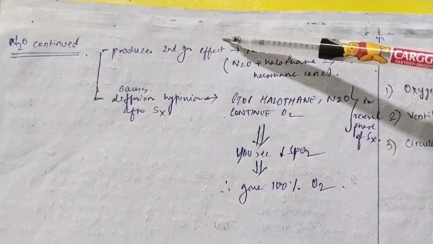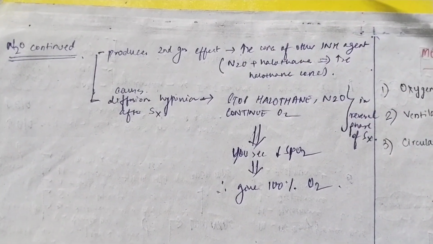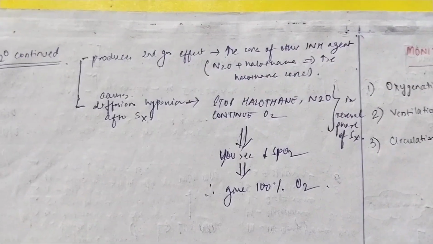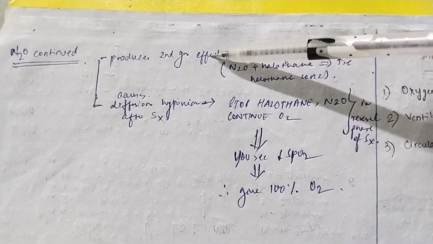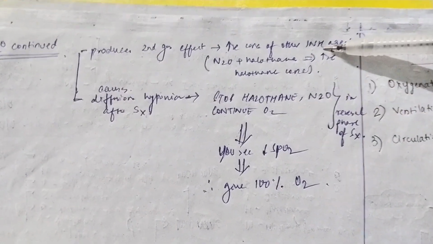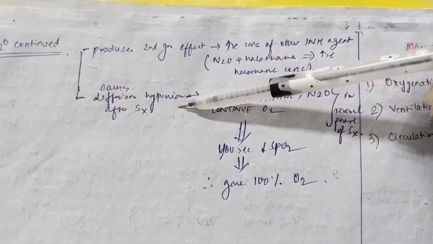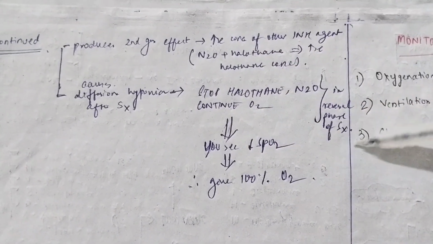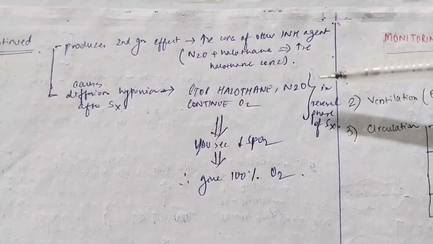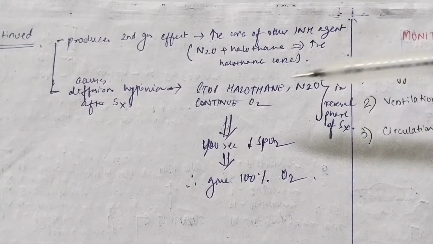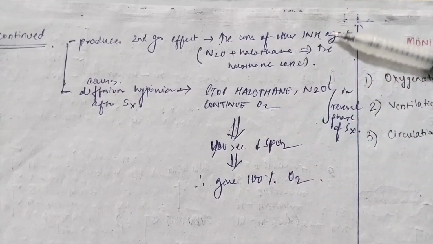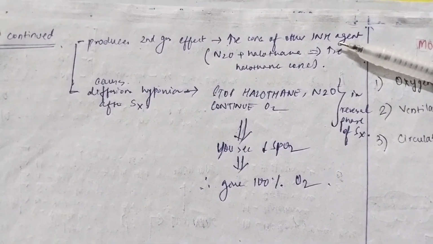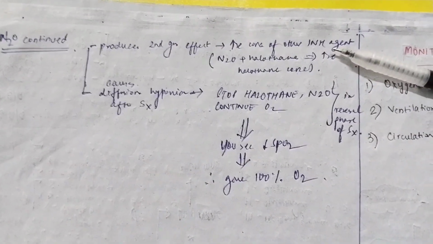Now, N2O causes certain side effects, like it causes the second gas effect. Although this is not a side effect, this is a good thing: if you combine N2O with some other inhalation agent, it will increase the concentration of the other inhalation agent. And this is mainly done with N2O and halothane to increase the concentration of halothane. Now, it causes diffusion hypoxia after surgery. So basically, you stop halothane, you stop N2O, continue with oxygen. If you see that the SpO2 is decreasing, you give 100% oxygen to the patient. Why does oxygen decrease? Because N2O is said to cause diffusion hypoxia after surgery.